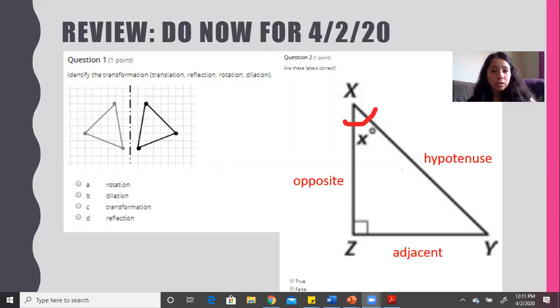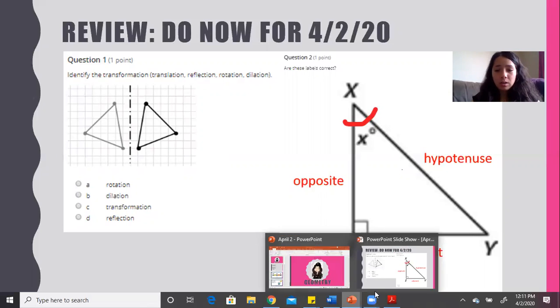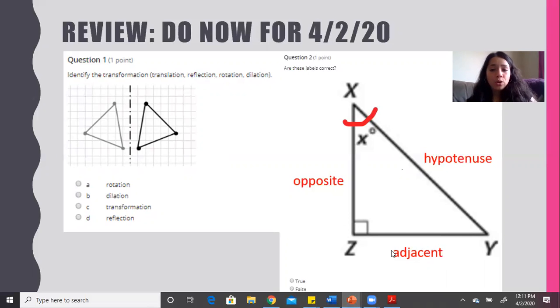So rotation, let me go ahead and, okay. So let's see if, okay, it does work. All right, so for rotation, remember that when we have a shape, if we rotate it, we're turning it, okay? So that means that it is turning either this direction, it might turn the opposite, so that's clockwise, it might be turning counterclockwise. Okay? Dilation means our shape is either becoming smaller or it's becoming larger.